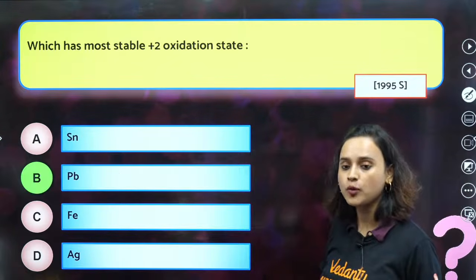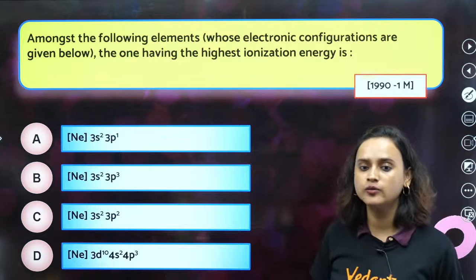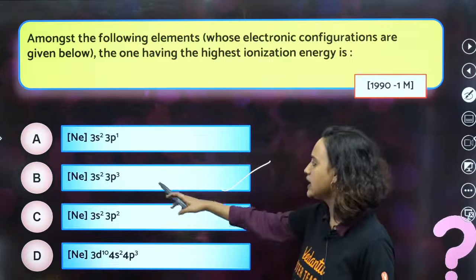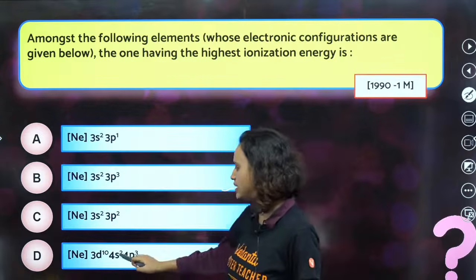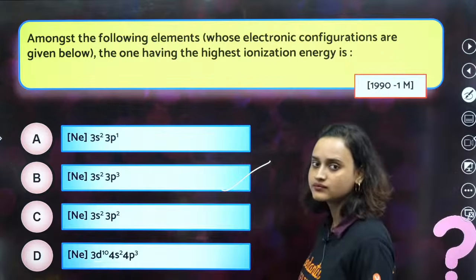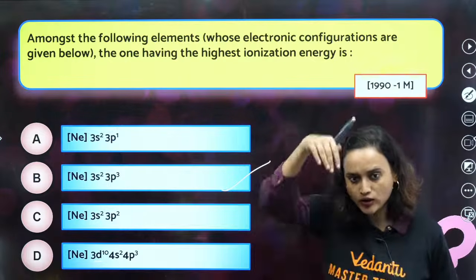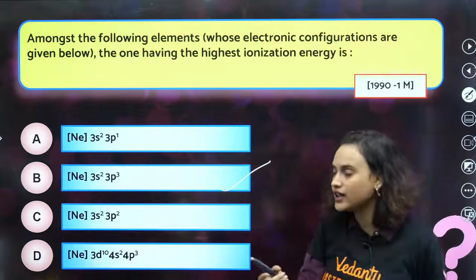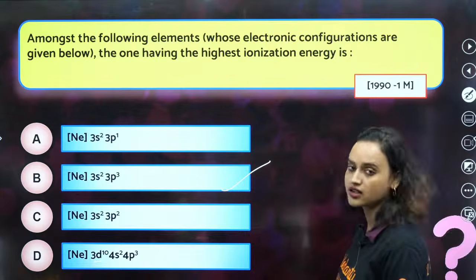Okay, option B. Next, amongst the following elements whose electronic configurations are given below. Hey, this is also a repeated question. We have done this. Option B is the correct answer, isn't it? 3s2, 3p3, half filled. This is also half filled, but see it has 3d also. And anyway, down the group, what will happen? Ionization energy decreases. This is 3s, this is 4s. So obviously, this will have higher ionization energy, right?